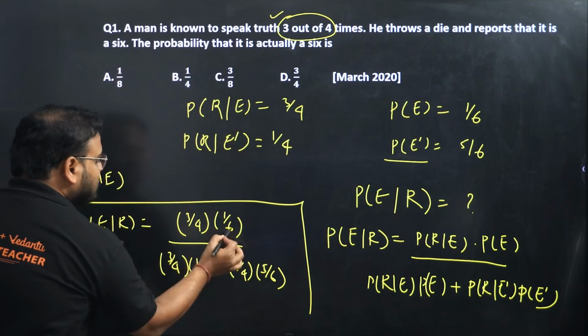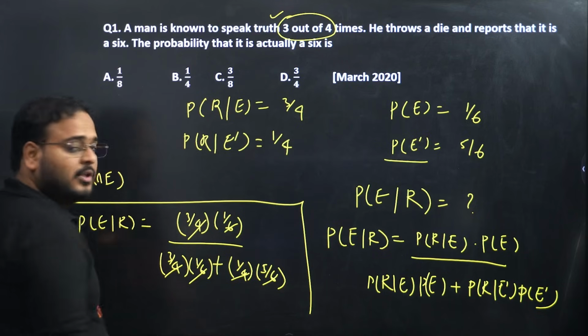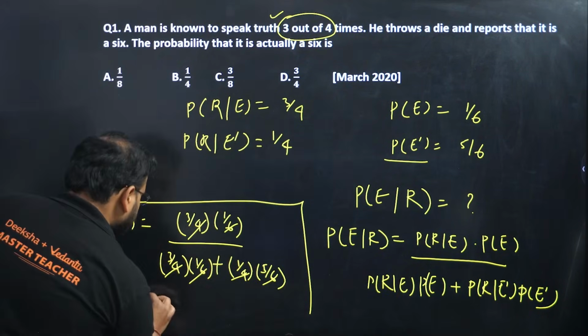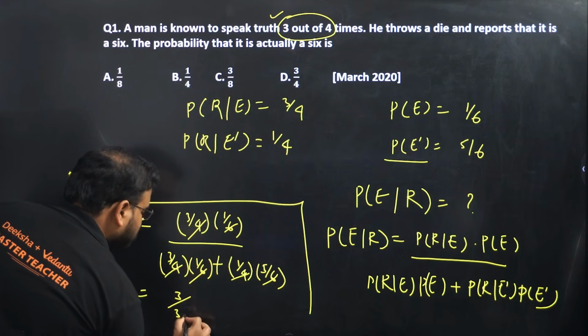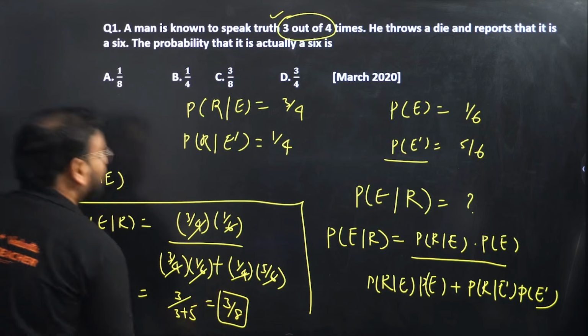Check here, 4 6 24, so we can cancel 4 6, 4 6, 4 6. You can take 24 common in the denominator side, and 4 6 cancels. We have numerator as only 3 into 1, which is 3. Here we have 3 in the first term and 5 in the second term. We have the answer as 3 by 8.